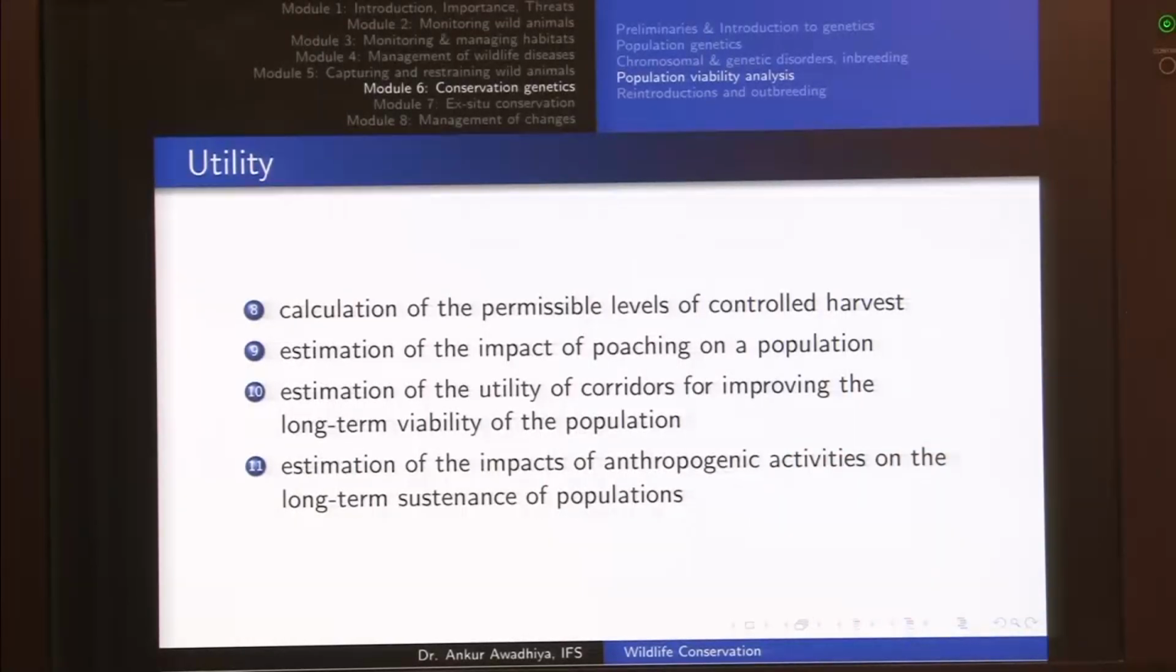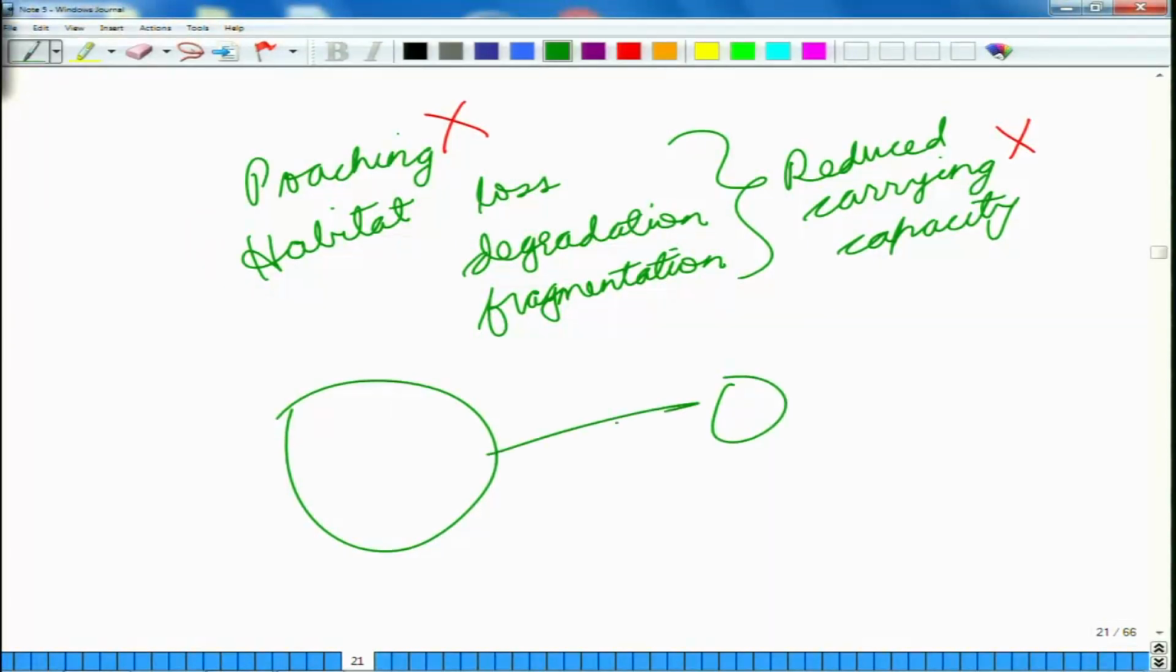Also things such as, if we already have a corridor somewhere, and if this corridor is taken off because this land, this small patch, has been diverted for agriculture, what would be the impact of that on the population. So things such as these can also be asked in the case of population viability analysis.